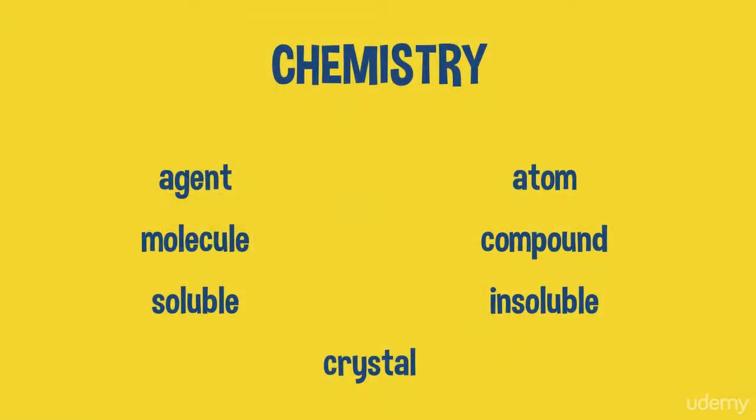So there are your 7 chemistry words then. Agent, atom, molecule, compound, soluble, insoluble, crystal.